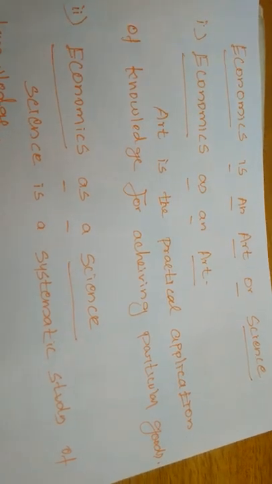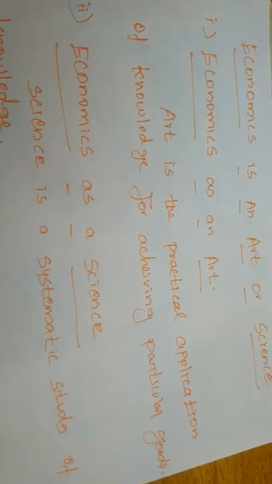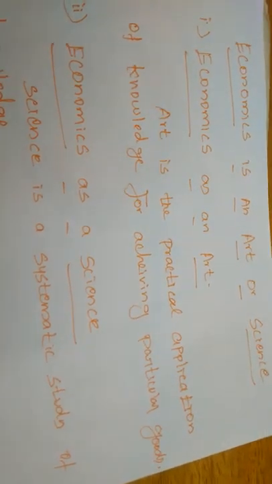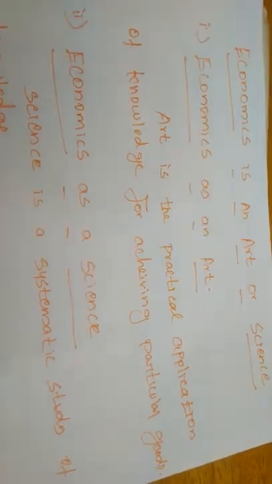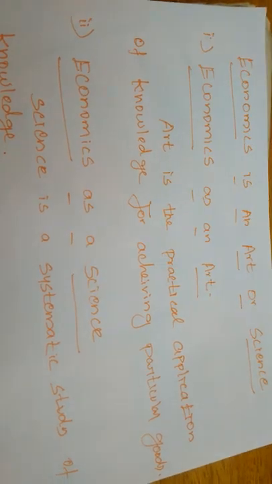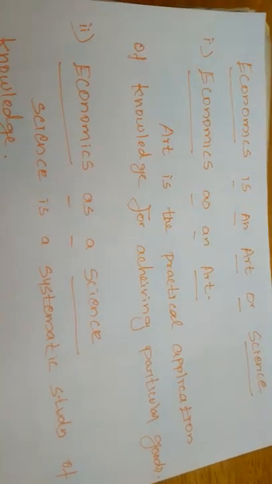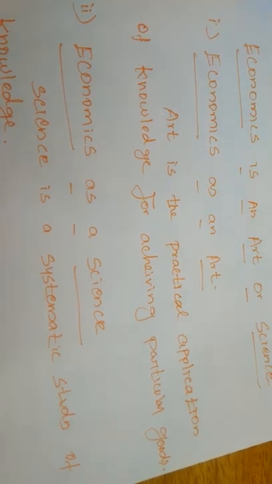These basic problems can be removed or eliminated by applying practical knowledge. How to produce means we have to know which factor is more abundant in our nation. Suppose if labor is more abundant, we can produce the commodities by using labor.